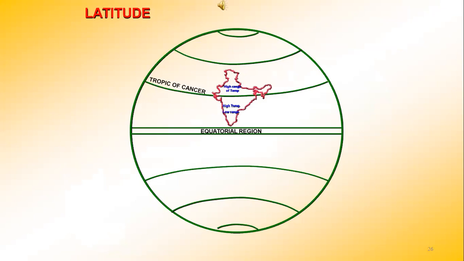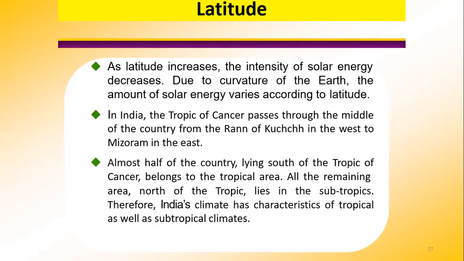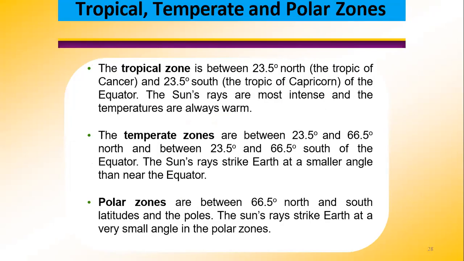Now over here, India lies roughly between 6 degrees north and 37 degrees north. So the Tropic of Cancer, we know, is dividing India into two equal parts, and it makes the southern half of India lie in the tropical zone, and the northern half in the subtropical zone. Still, the whole of India remains warm throughout the year, and it experiences a tropical type of climate. Now the Himalayas play a very important role in giving the tropical touch to the climate of the whole of India.